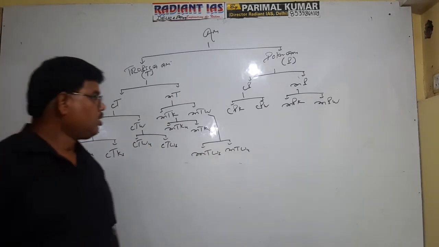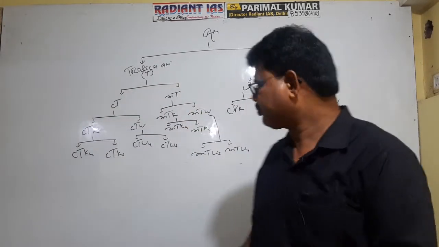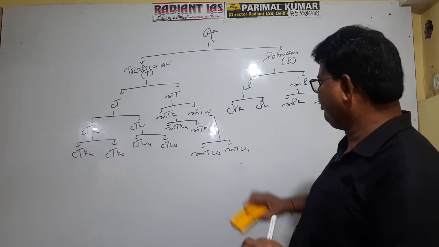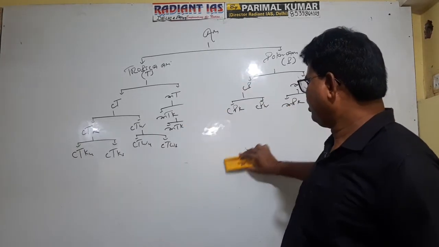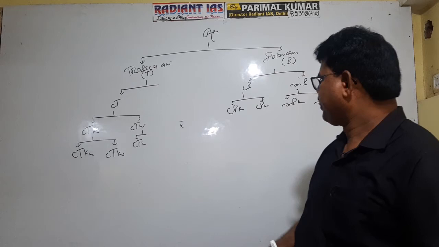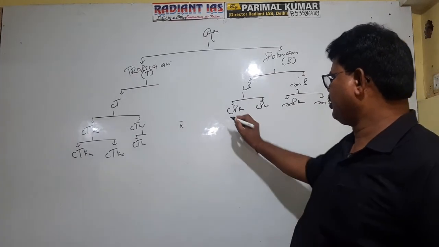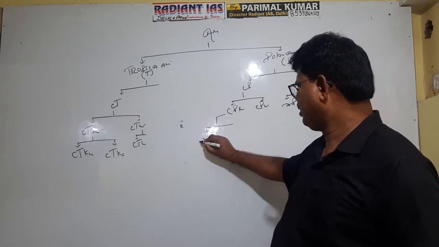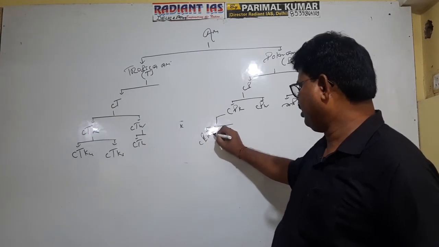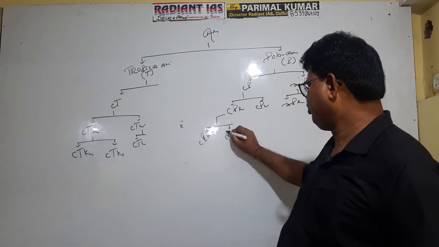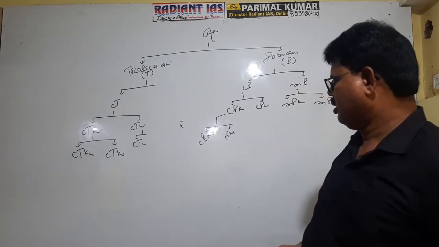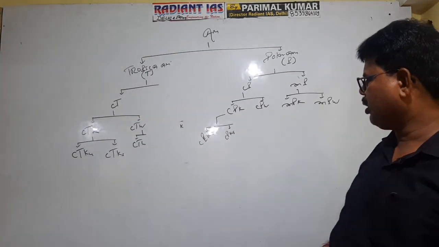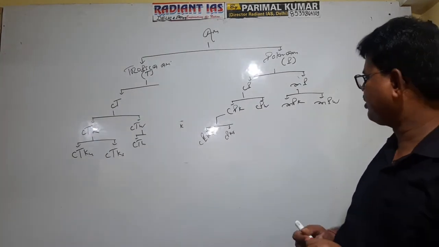Similarly, we will have the similar classification in the polar zone. CPK is of two types, CPKU and CPKS: continental polar cold unstable air mass and continental polar cold stable air mass.